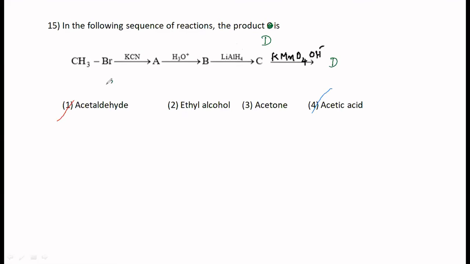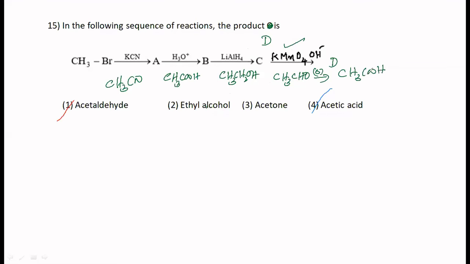Let's see. CH3CN you will get first. Hydrolysis, cyanides give acid, CH3COOH. Then it is lithium aluminum hydride, it can reduce acid to alcohol, CH3CH2OH. Now this primary alcohol will be oxidized initially to aldehyde, CH3CHO, but it is a very strong oxidizing agent. So therefore, it will further get oxidized to acid, COOH. So therefore, you are going to get acetic acid.